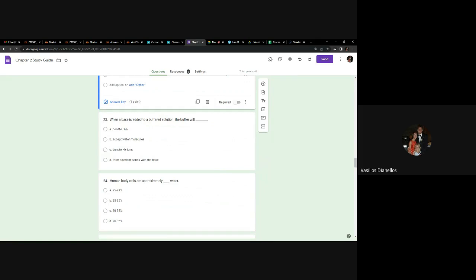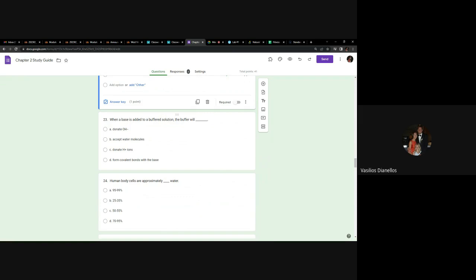When a base is added to a buffered solution, yes, you need to know this. Buffers resist changes in pH. You need to know that. You need to know how it happens. And if you just remember that they resist changes in pH, just remember that they do the opposite. So if you add a base, that means you're adding OH minus ions, right? So a buffer is going to do two things. It's going to absorb OH minus ions, or it's going to donate the opposite, which are H plus ions.